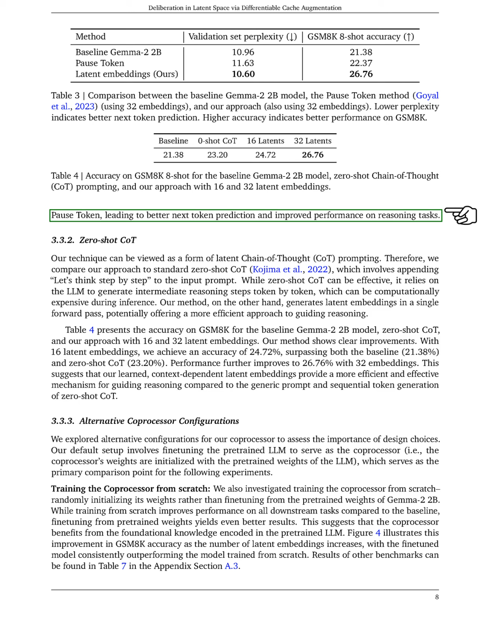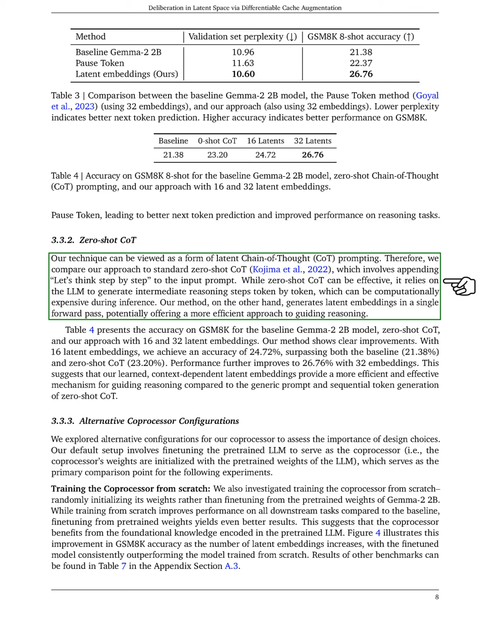We also viewed our technique as a form of latent chain of thought, CoT, prompting and compared it to standard zero-shot CoT, which adds "let's think step by step" to the input. While zero-shot CoT can be useful, it requires the model to generate reasoning steps one token at a time, which can be resource-intensive.